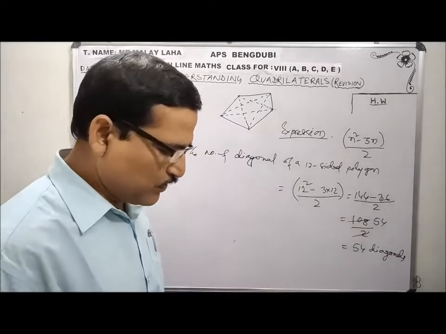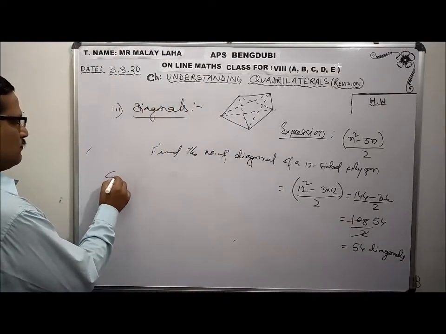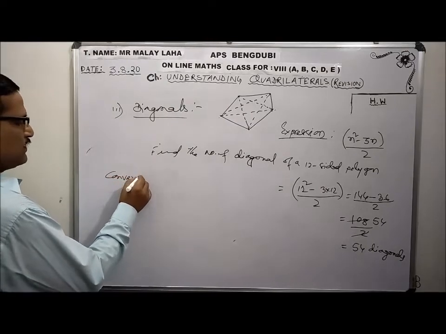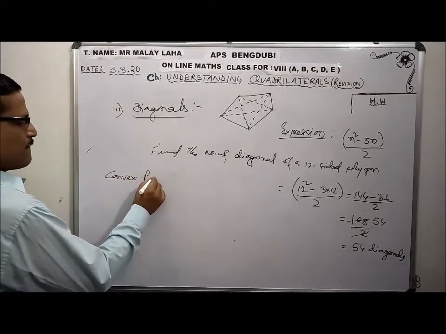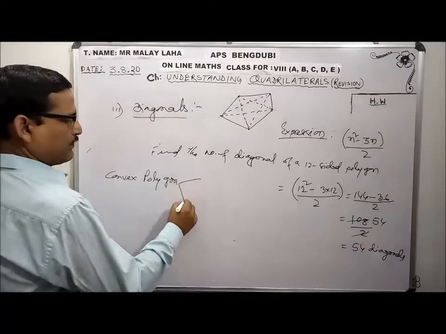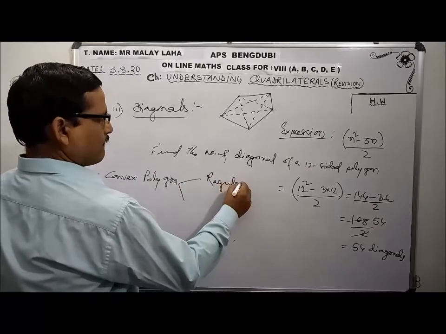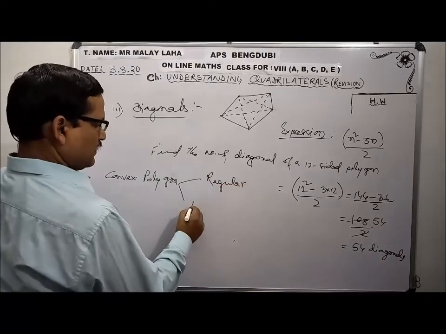Again, convex polygon is of two types. One is regular, another is irregular.